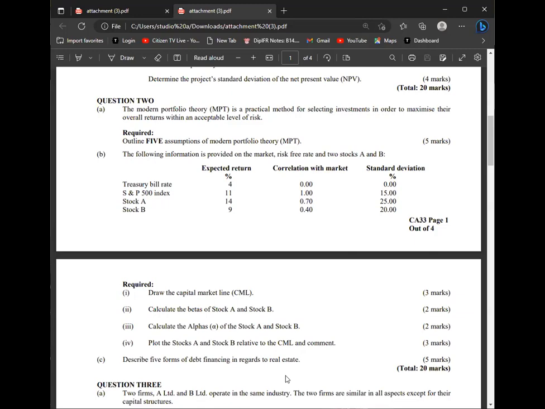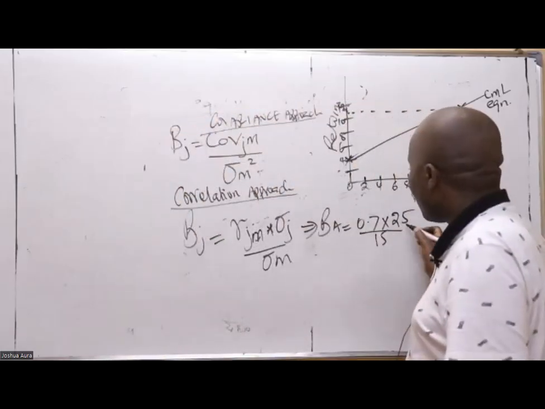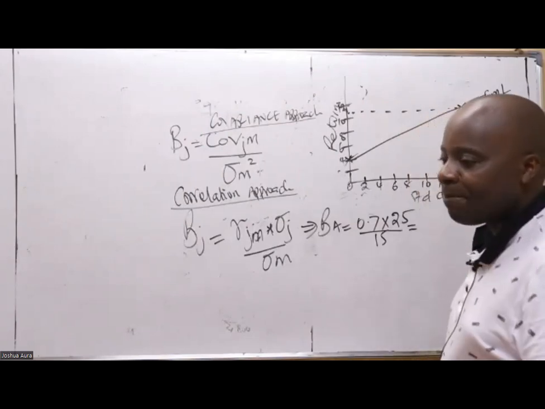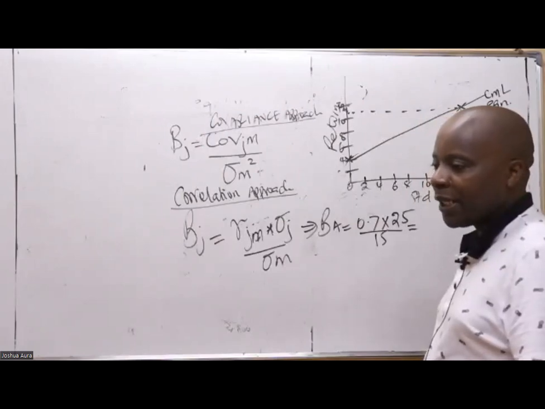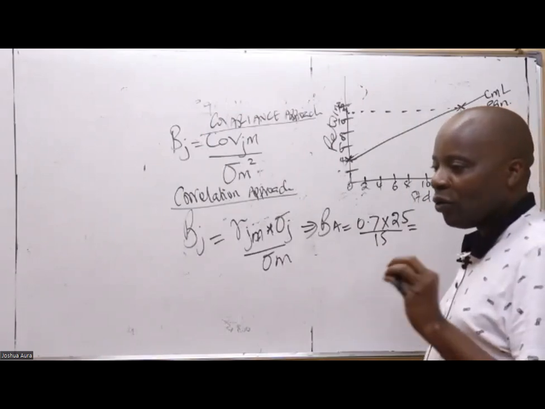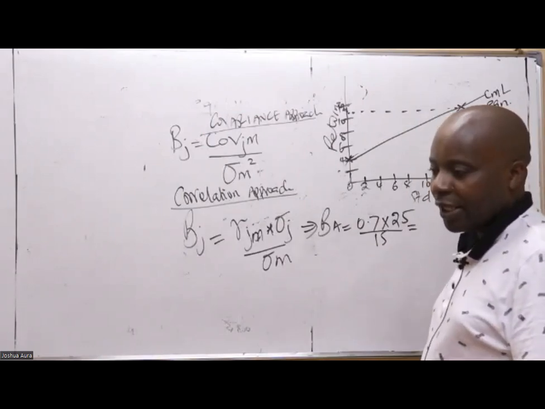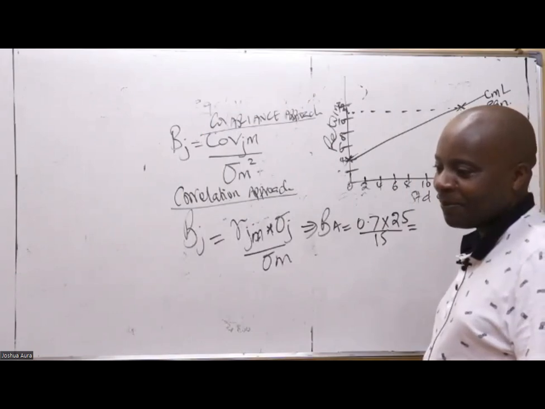Thank you so much. Could you kindly give me this answer? What is beta A? 0.7 times 25 all over 15, which is 1.167.